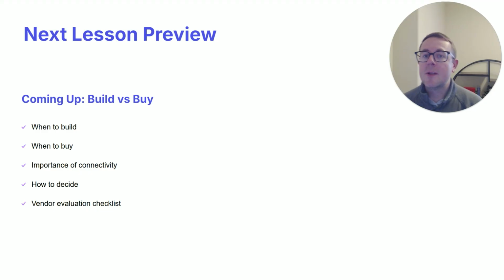Now, in our next lesson, we're going to be focused on build versus buy scenarios. We're going to be looking at when we should build our own AI-specific solutions, and then when we should be thinking about buying a solution. We're going to talk about the importance of connectivity and integrations to our AI model and how that's going to support this agentic behavior that we just explored here. Once you have those direct integrations and API connections, you can truly have an autonomous process that runs in the background versus executing it manually, as we just saw in the examples in this chapter.